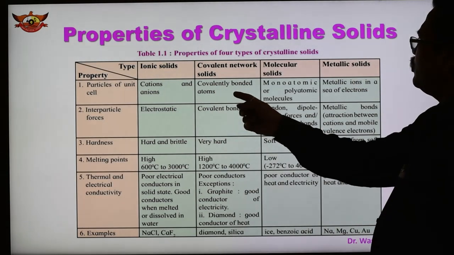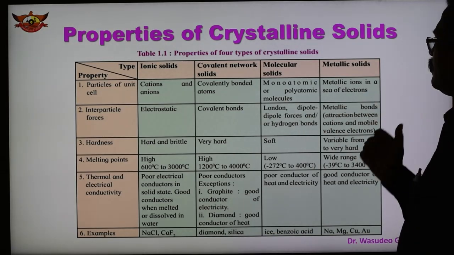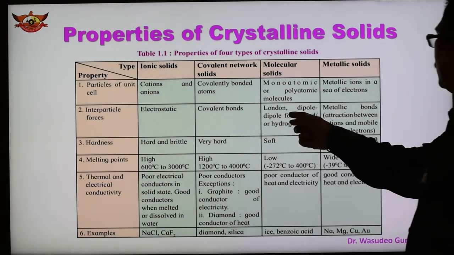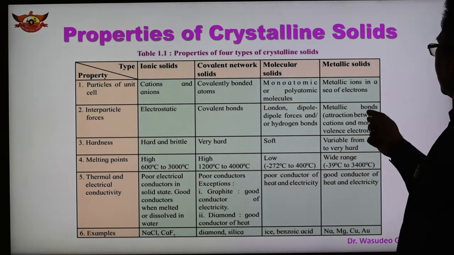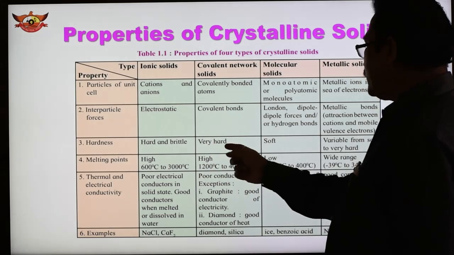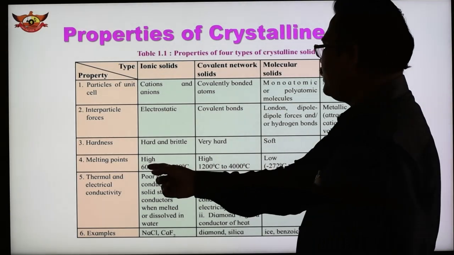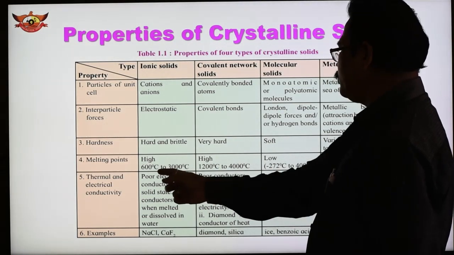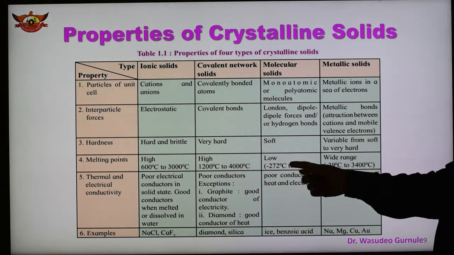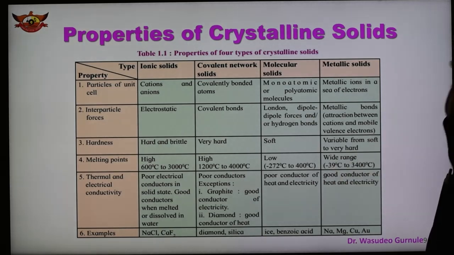Covalent network has covalently bonded atoms. Molecular has monoatomic and polyatomic molecules. Metallic has ions in a sea of electrons. The interparticle forces are electrostatic, that is ionic bond, covalent bonds, London dispersion forces, hydrogen bonds, and metallic bonds. In case of hardness, ionic solids are hard and brittle, covalent are very hard, and others are soft or variable from soft to very hard. In case of melting point, ionic is high, covalent very high up to 4000, molecular low, and metallic has a wide range, low to high.